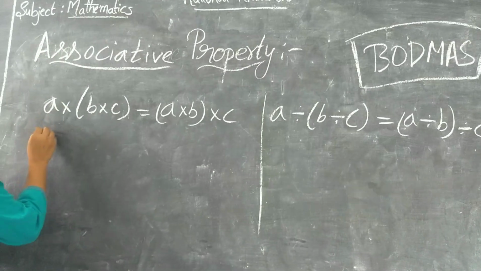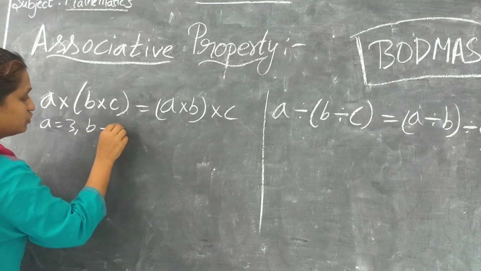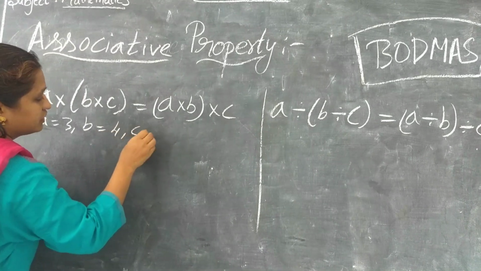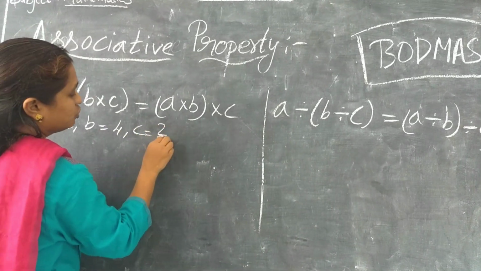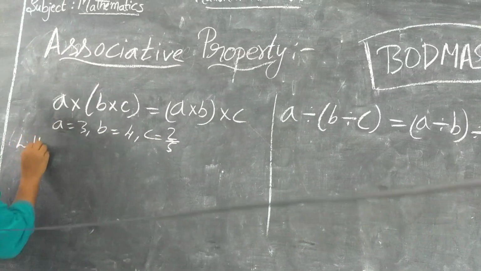Let me take A is equal to 3, B is equal to 4 and C is equal to 2 by 5. Now let me take LHS.